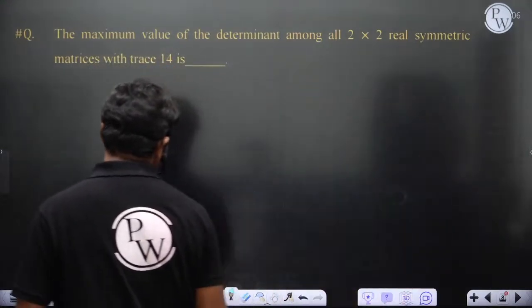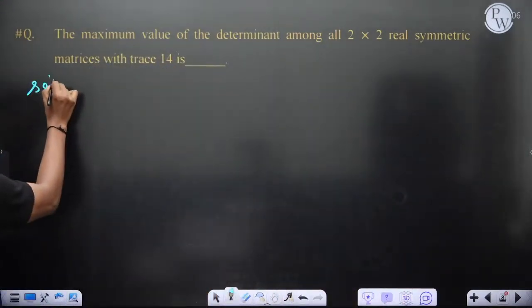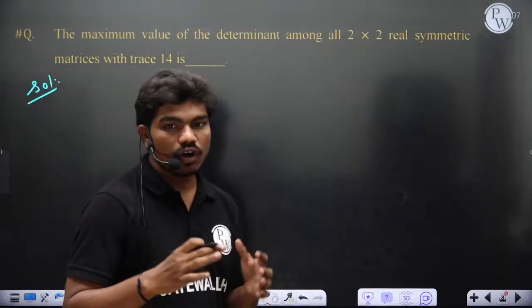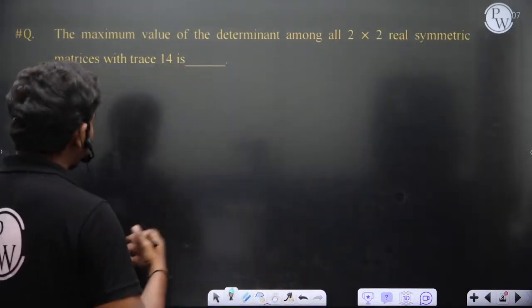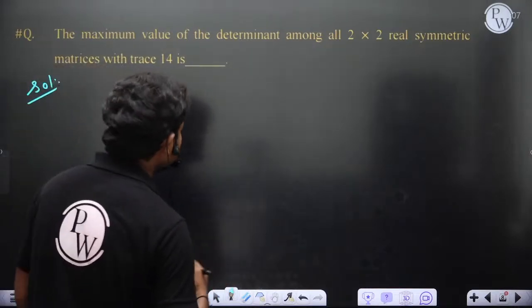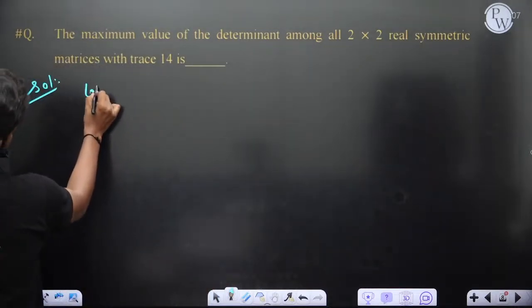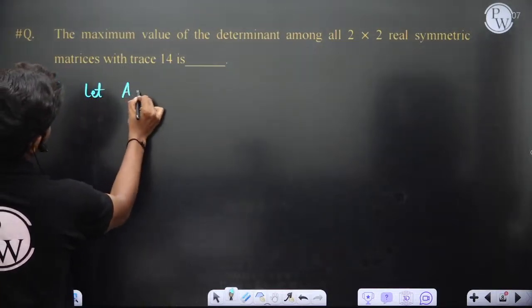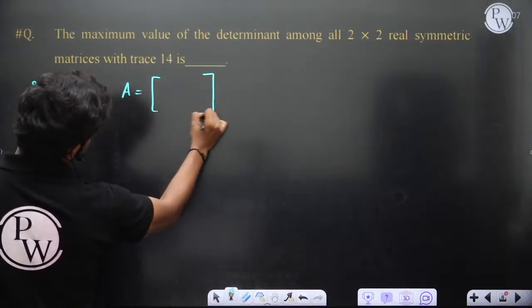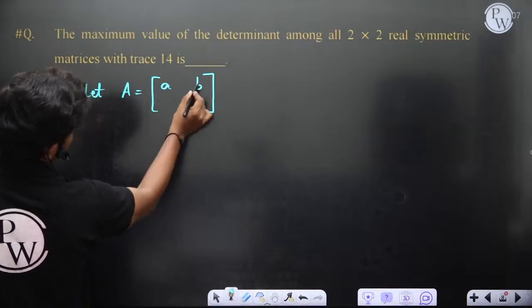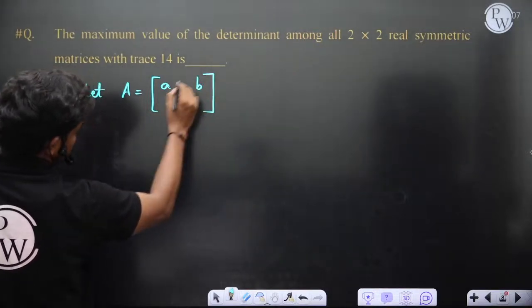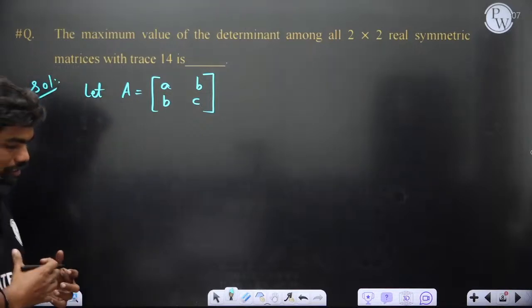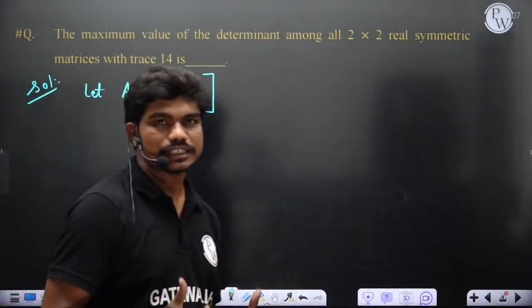First of all, if some of you have entered, let's check what's the answer. The maximum value of the determinant among all 2 by 2 real symmetric matrices with trace 14 is dash. Okay, so let us take a matrix A. It's a 2 by 2 real symmetric matrix. So you take a, b, then for the matrix to be symmetric, this element is also b, and you have c here, correct? This is a 2 by 2 real symmetric matrix if all the elements are real.